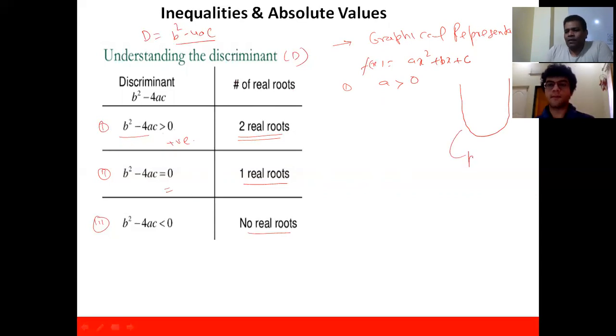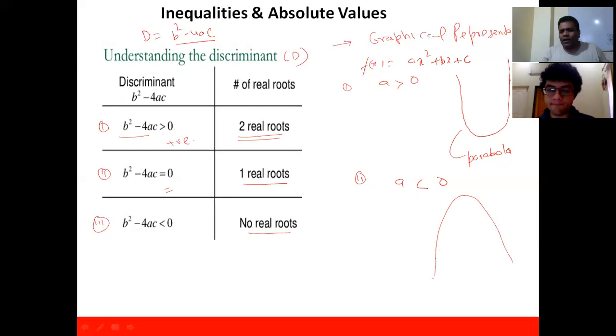This is called a parabola. In case 2, if a is negative, it is also a parabola, but it opens down. You can say a happy smile, looks like a happy smiling face, and this is a sad smile.